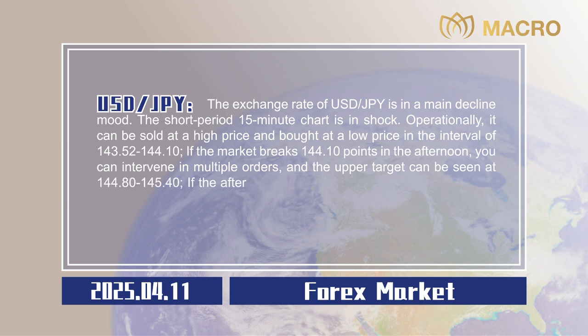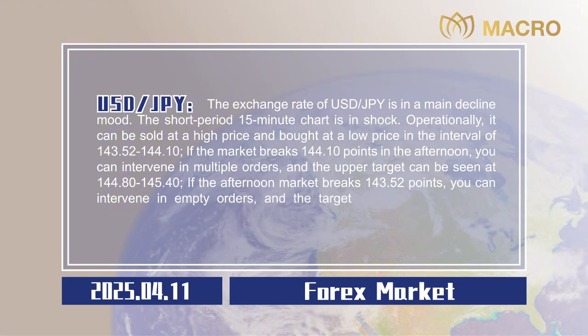If the afternoon market breaks 143.52 points, you can intervene in empty orders, and the target below can be seen at 142.70 to 142.20. Stop losses are all 20 points.